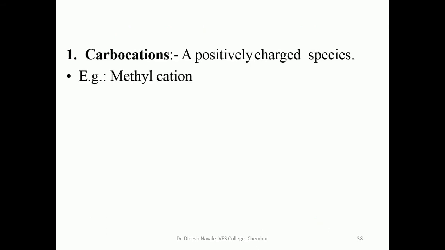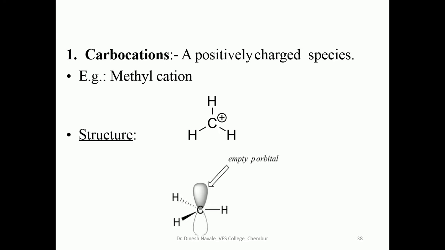So what are carbocations? As we have seen previously in some of the slides, carbocations are positively charged species like the methyl cation. This is the structure for the carbocation, which is sp2 hybridized with trigonal planar geometry. This is the orbital representation for the carbocation, which indicates the empty p orbital.